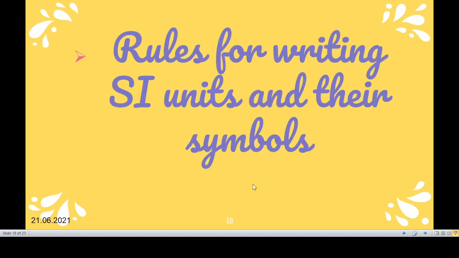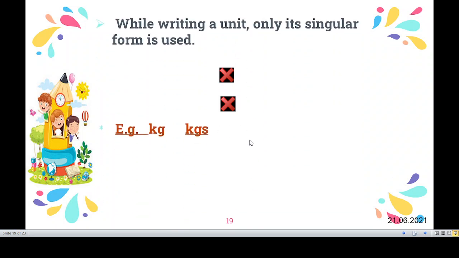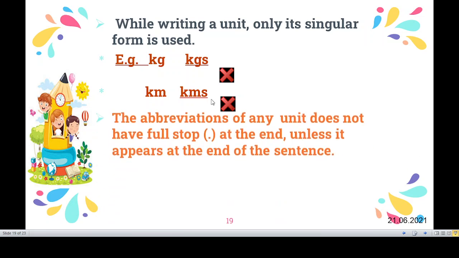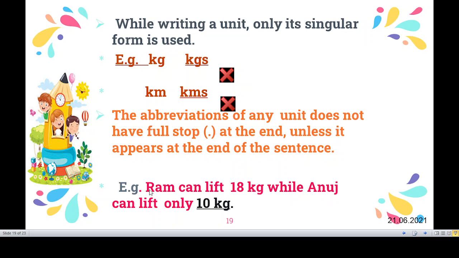Rules for writing SI units and symbols. While writing a unit, only the singular form is used. Kilogram, not kgs, that is the wrong way. And kilometer, not kms, that is the wrong way. While writing a unit, we have to use only the singular form. The abbreviations of any unit do not have a full stop at the end unless it appears at the end of the sentence. Example: Ram can lift 18 kg while Anuj can lift only 10 kg.